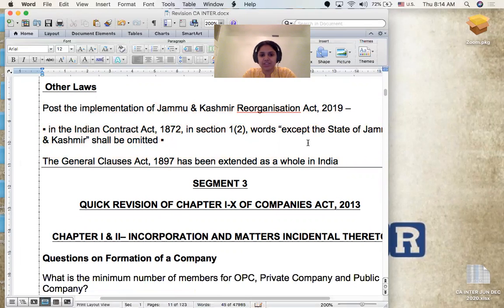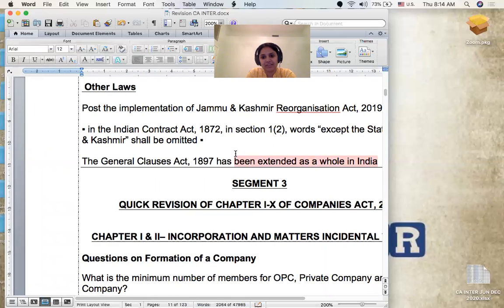After the change that was made in the Articles for the inclusion of Jammu and Kashmir, they drafted an act called the Jammu and Kashmir Reorganization Act of the year 2019. That made a change in the applicability of 2 of our other laws, the Indian Contract Act and the General Clauses Act. The point that you have been learning from CA Foundation, that the applicability of ICA 1872 is for the whole of India excepting Jammu and Kashmir, is now scrapped. So it's just for the whole of India. The same is the case with the General Clauses Act. It has been extended to the whole of India. That's all about the changes in other laws.